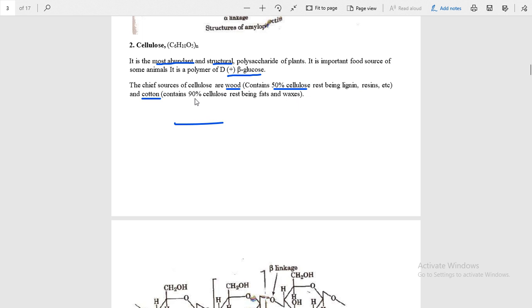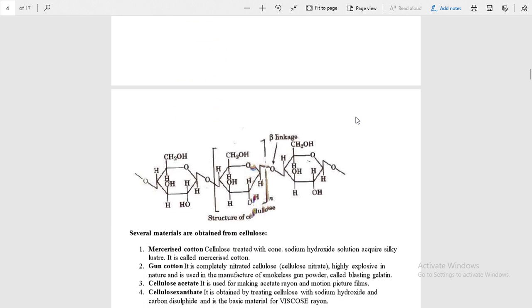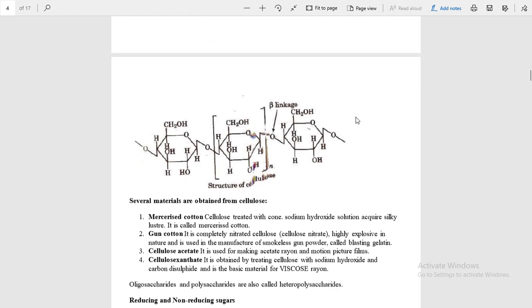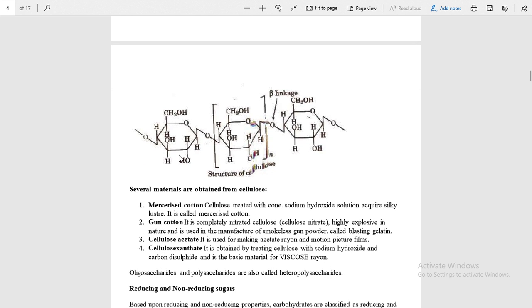And cotton contains 90% cellulose. The other is fat and wax. It is a straight chain. It has a straight chain structure. It is not branched like the starch, but the linkage is beta.